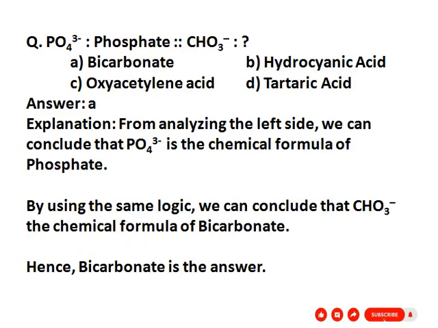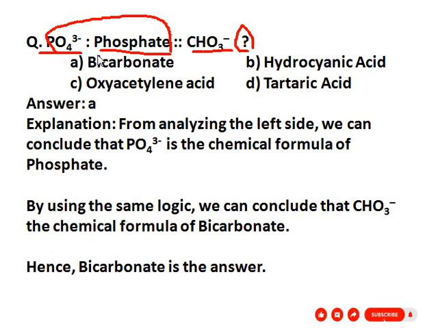Now our next question is PO4 3 minus : phosphate :: CHO3 minus : ? What is the relation between these two?